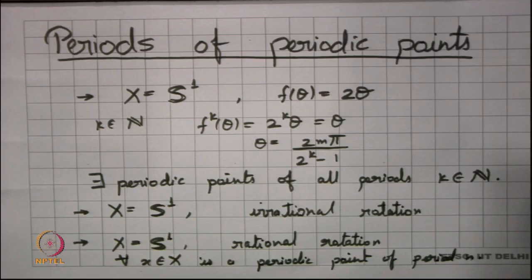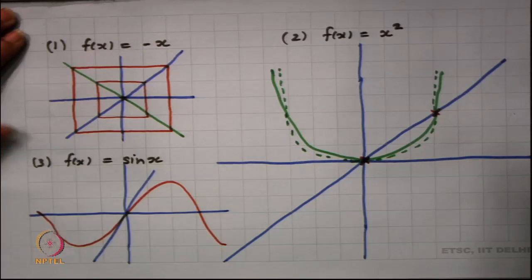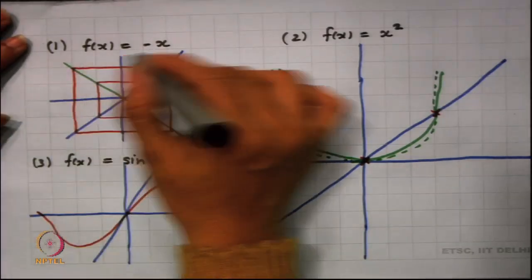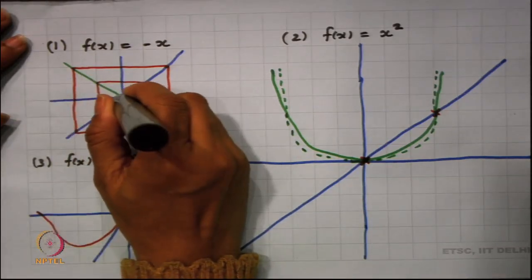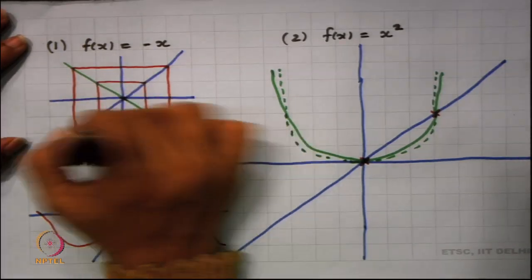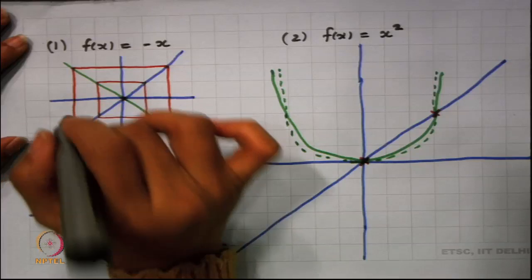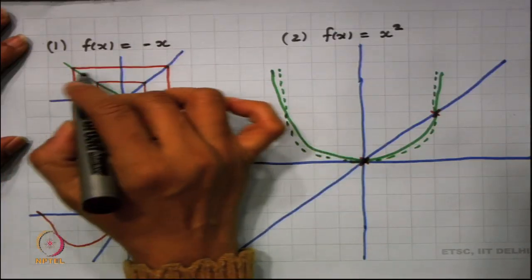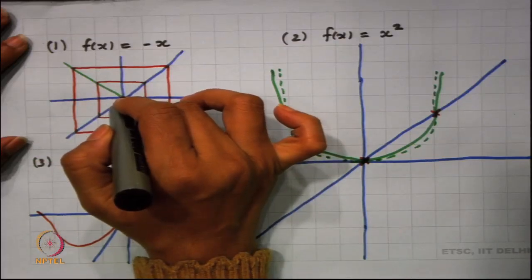Now, let us look into some more examples here. I would like to go into this drawing here. So, we have f(x) equal to minus x. Now, if we analyze this graph, we find that the point 0 happens to be a fixed point, a point of period 1, and all other points happen to be periodic points of period 2. So, f(x) equal to minus x has periodic points of period 2 and a periodic point of period 1. There is only one periodic point of period 1.